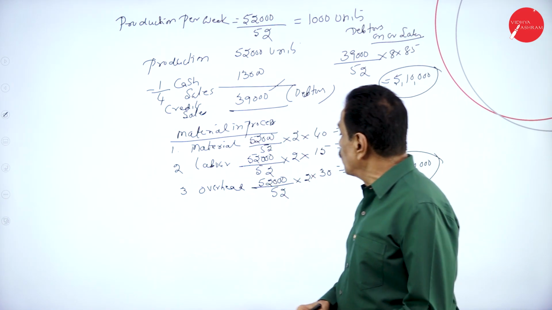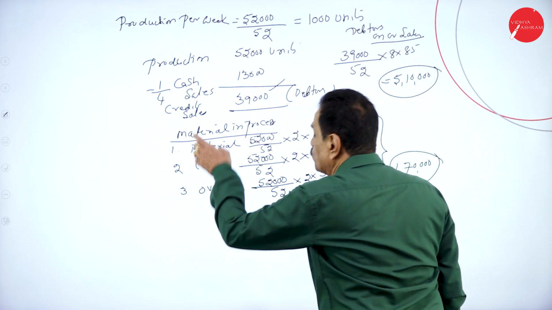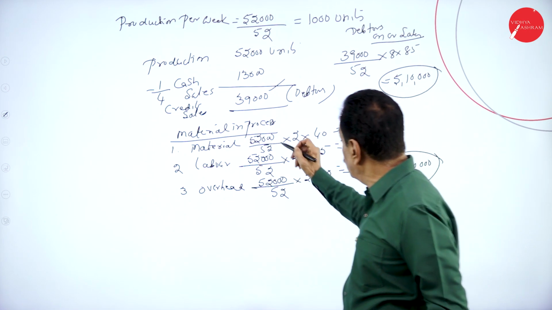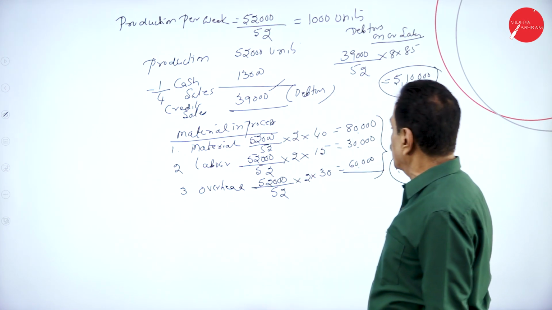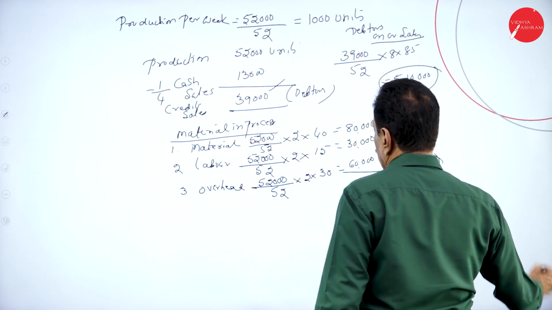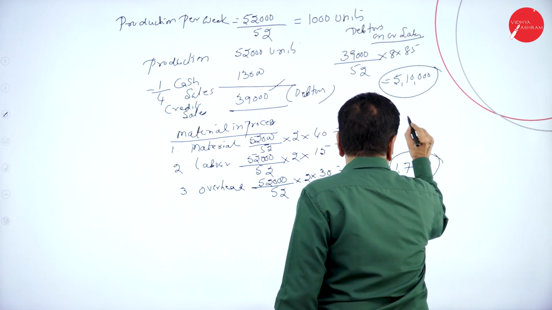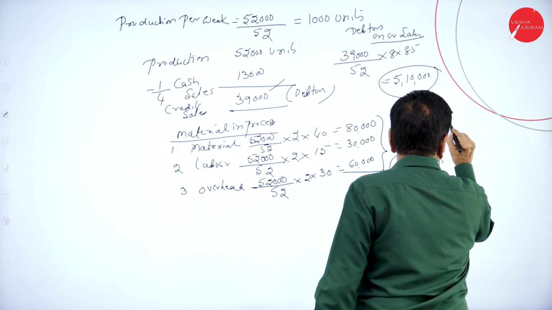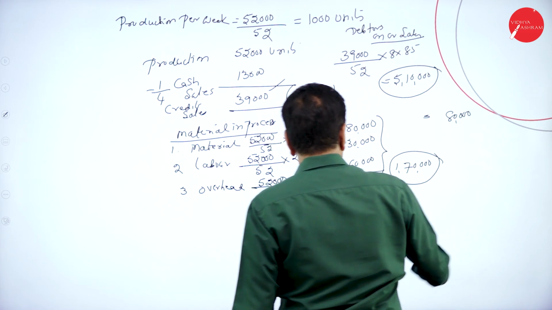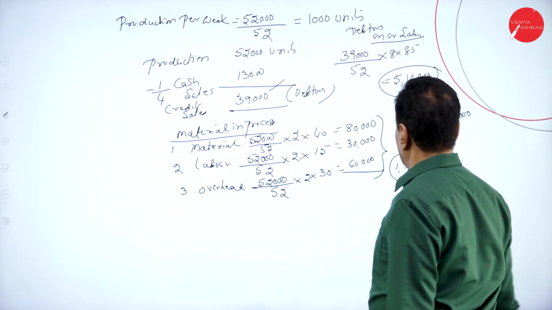Material in process, I told you material full value, labor half value, overhead half value to take. 52,000 between 2 into 40. Then labor. So here 250, this is your 80,000. So 2 into 15 into half.